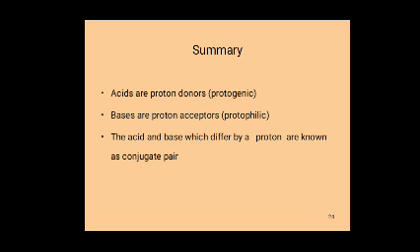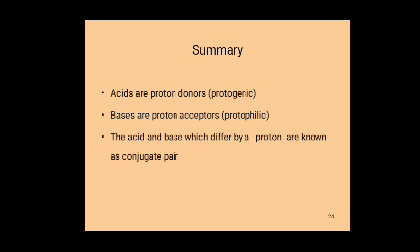The acid and base which differ by a proton are known as a conjugate acid base pair. What is a conjugate acid base pair? A pair of acid and base differing by one proton is called a conjugate acid base pair.